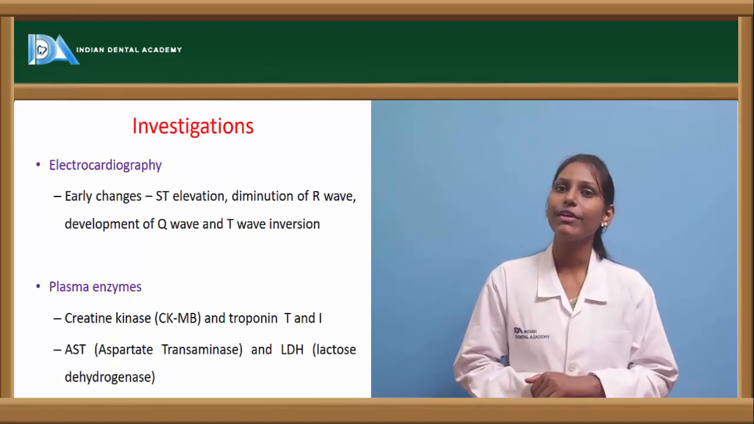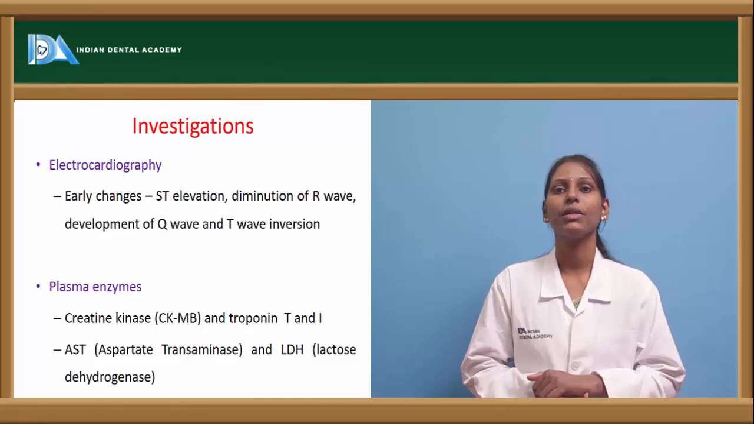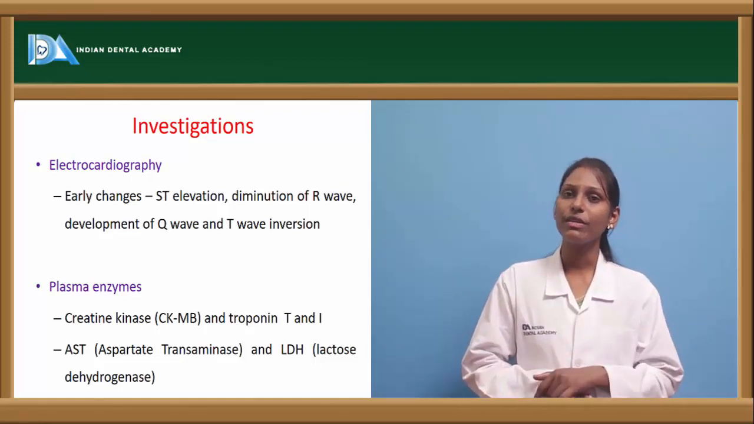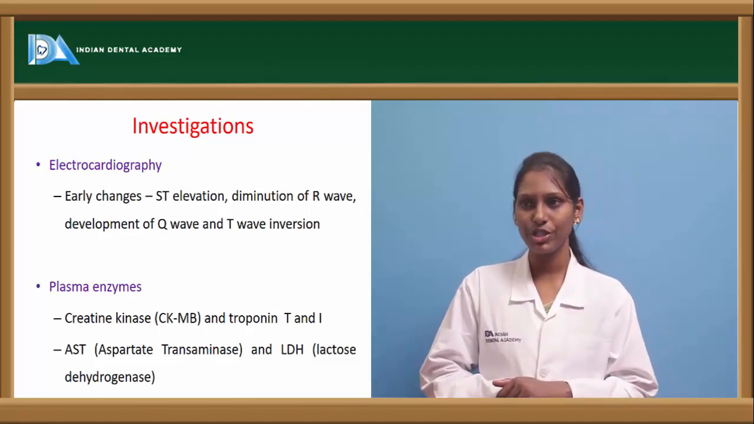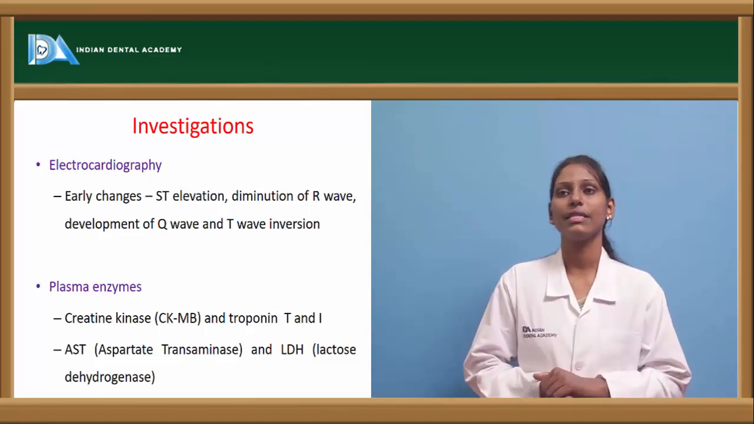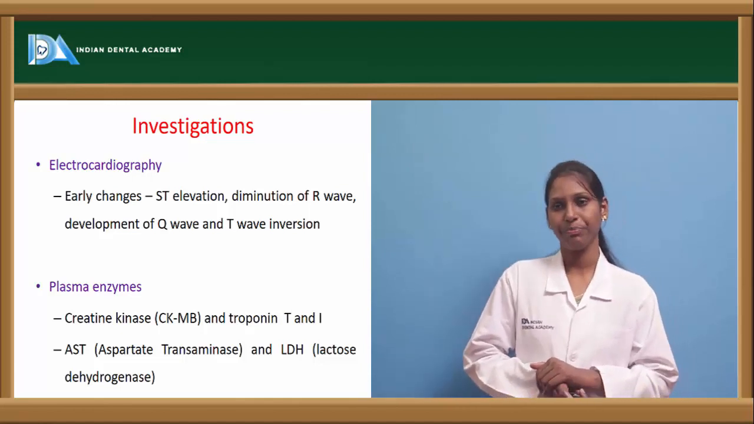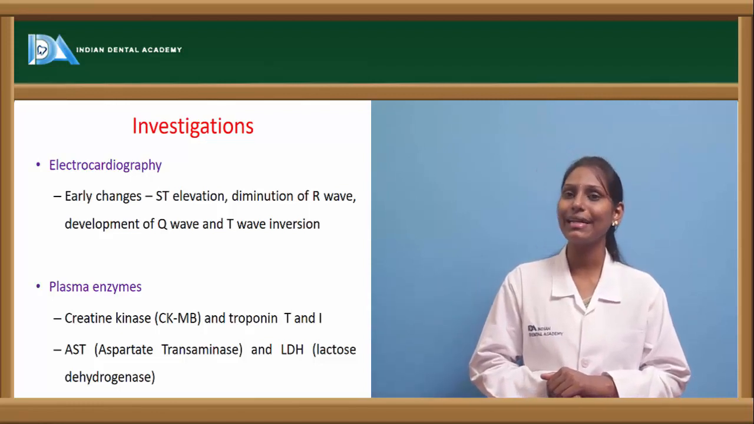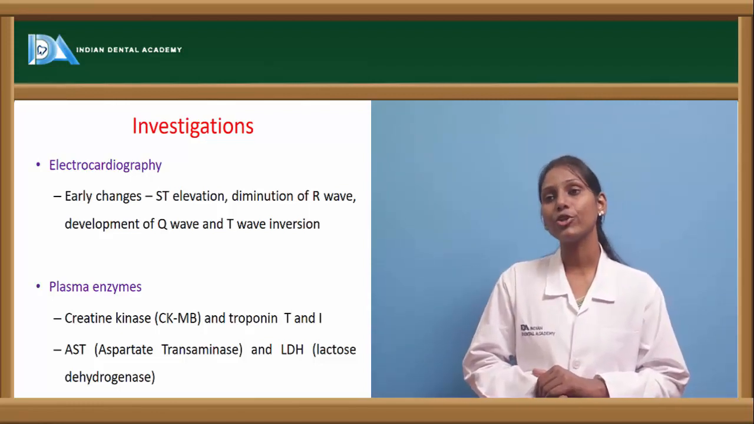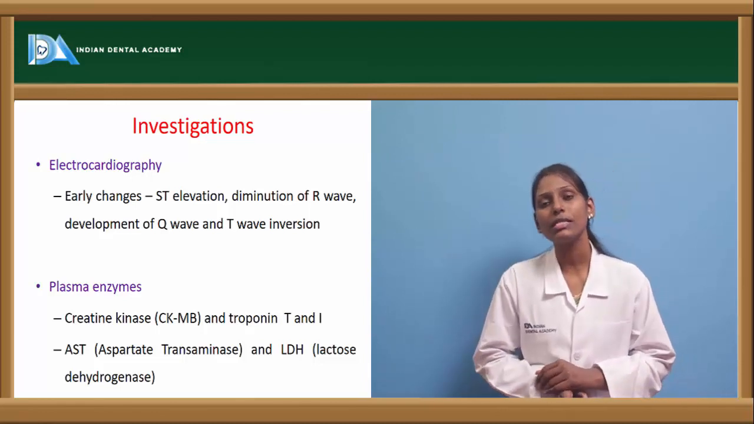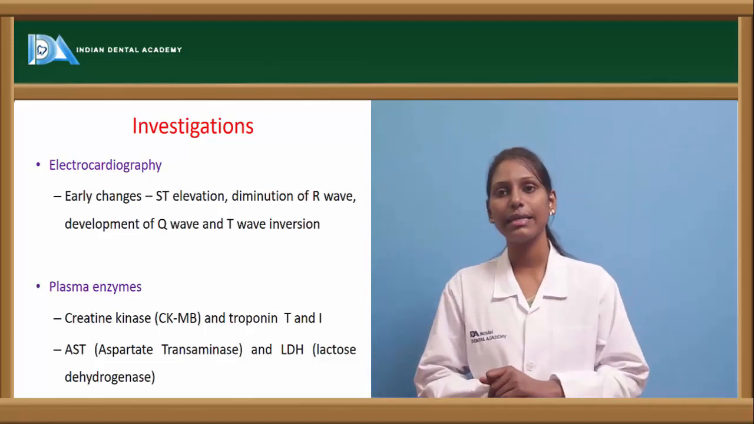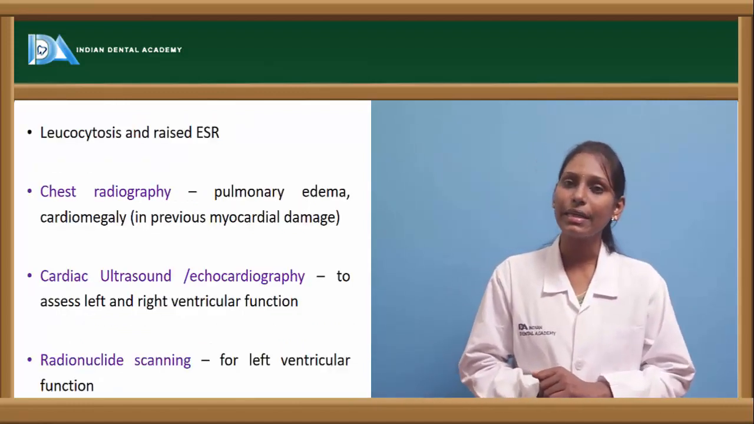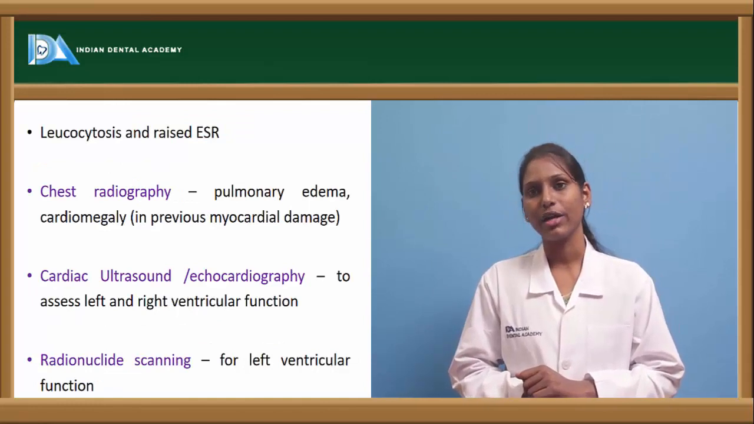What are the investigations that we do for cases of myocardial infarction? ECG, that is electrocardiography. Here, in early stages, we see changes like ST elevation and diminution of R wave, and in the later cases, we see development of Q wave and T wave inversion. There are certain plasma enzymes that are usually elevated in these cases, which include creatine kinase, that is CK-MB, and troponin T and I. We also see aspartate transaminase, that is AST, and LDH, that is lactate dehydrogenase, being elevated in cases of myocardial ischemia.